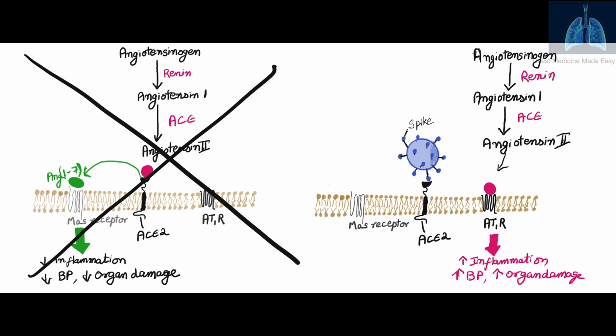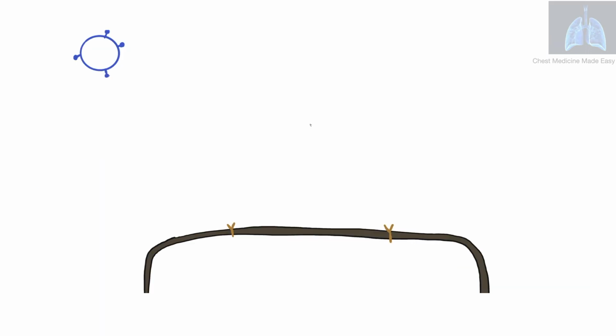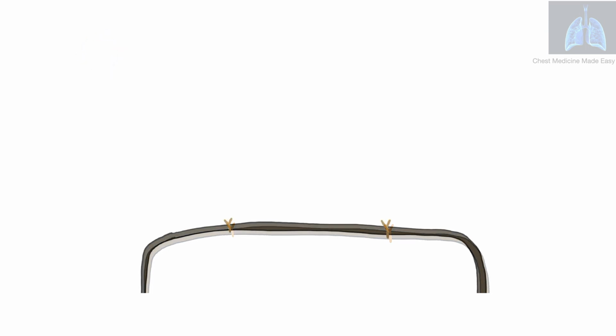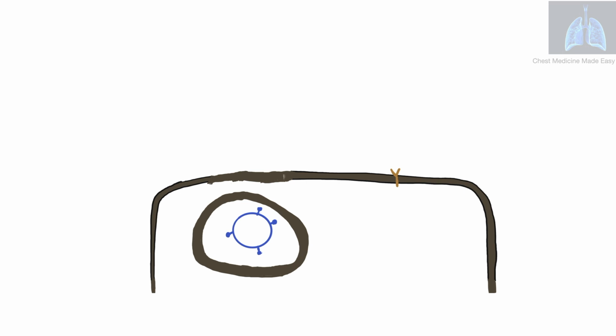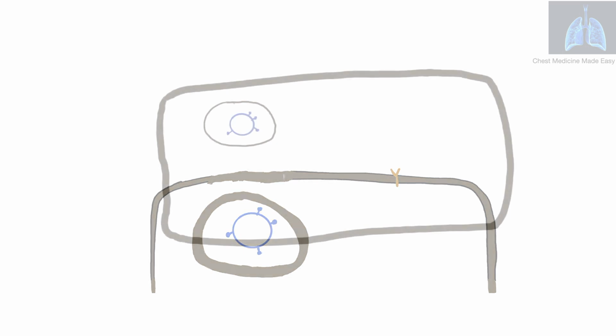Now let us look at how the virus particles attach to the ACE2 receptor and how the virus particle replicates itself. So shown here is the COVID-19, the SARS-CoV-2 particle itself, marked here is the S protein, the ACE2 enzyme present on the cell membrane, and the cell membrane. The spike protein attaches to the ACE2 enzyme, and through endosomes it's taken into the human cell. This process is known as fusion. Now after fusion,